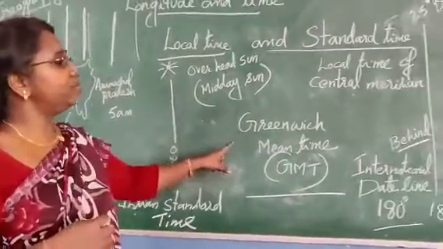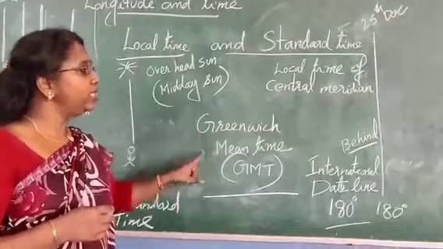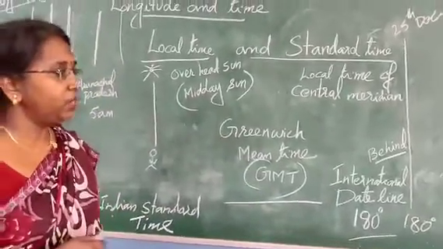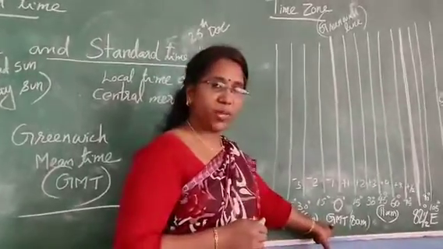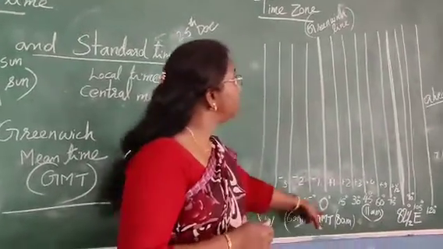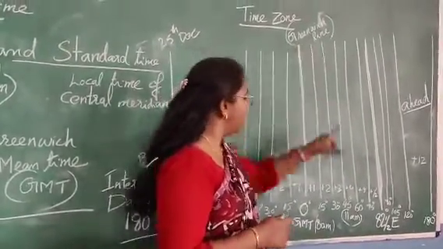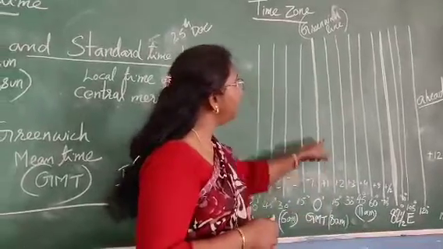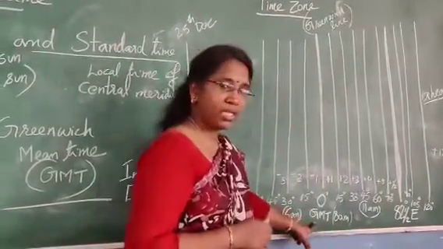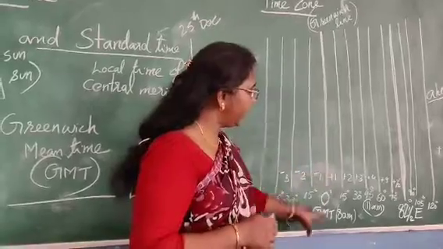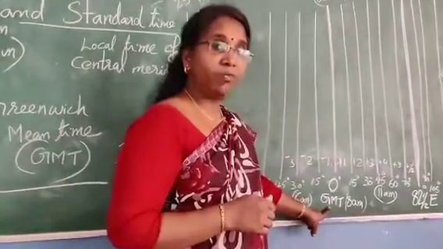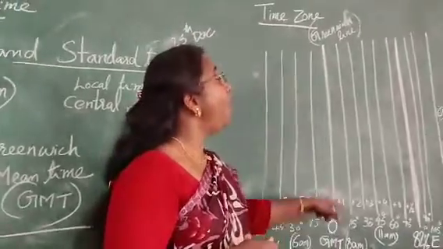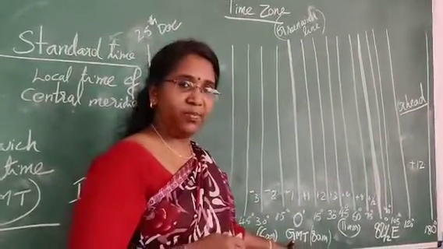Now we discuss Greenwich Mean Time. What is Greenwich Mean Time? You see here, this is 0 degree longitude which passes through the center. This is also known as the Greenwich line. The local time of 0 degree longitude on the Greenwich line is considered as Greenwich Mean Time.